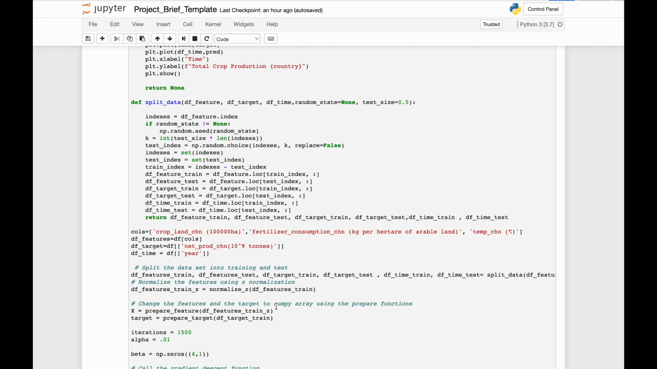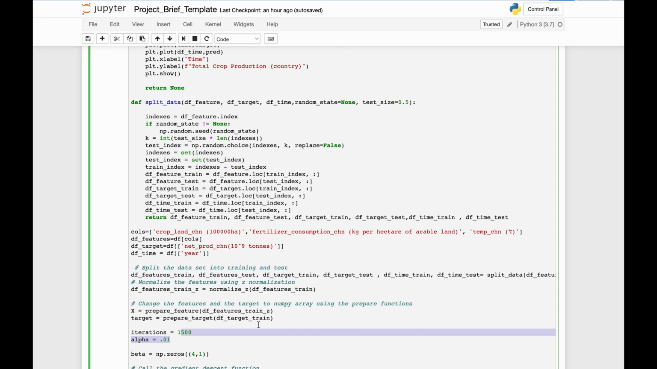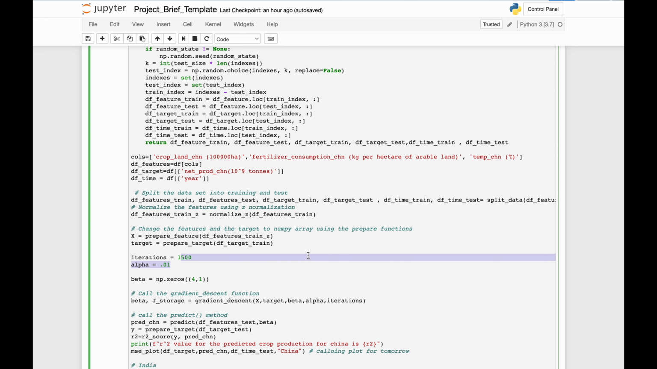To further improve our model's performance, we can change the alpha value to 0.01 and increase the number of iterations to 1500. This marginally improves the R-square value of our models.